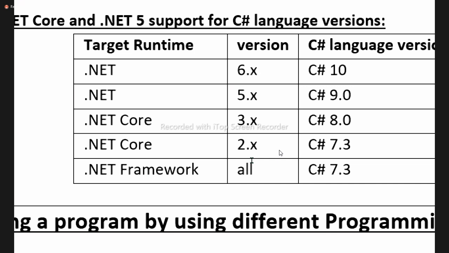If you want to work with C#8 and above versions, you should compulsorily work with .NET Core. The last version supported with .NET Framework is C# 7.3. So the latest features I am explaining right now will not work if you open a Framework project. They will work only if you open a Core project.